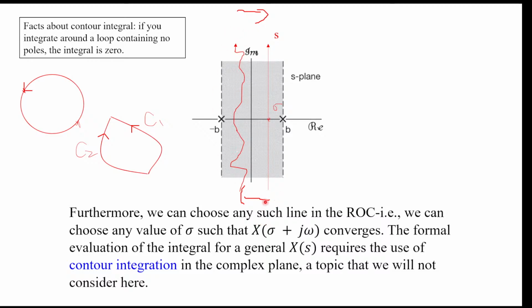You can connect them together at plus infinity and minus infinity, and then this contour integral and that contour integral form a circle that contains no poles inside, so they will have the same integrated value.